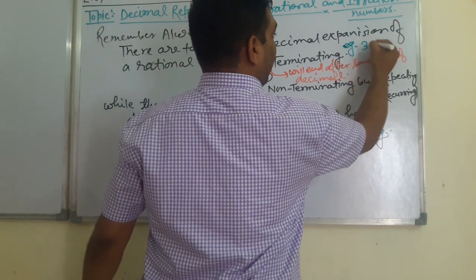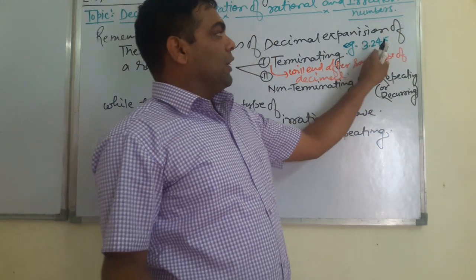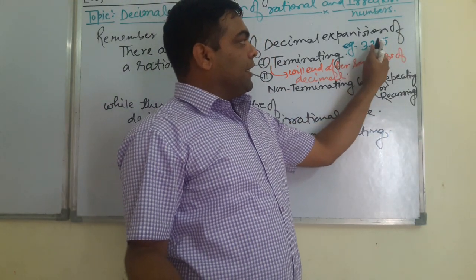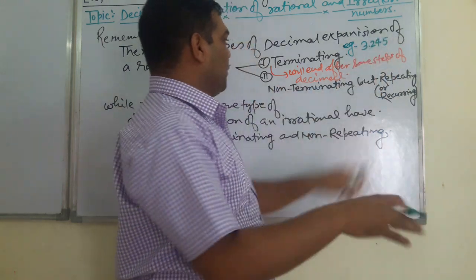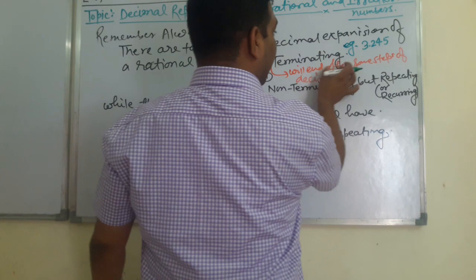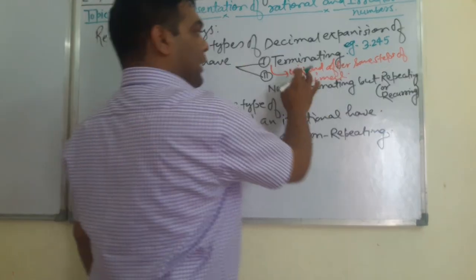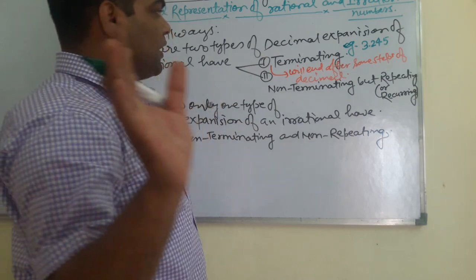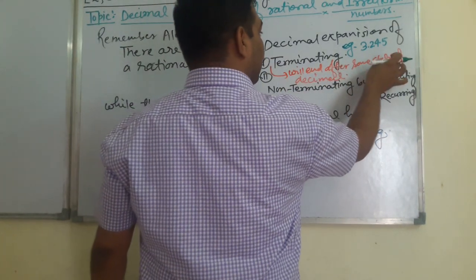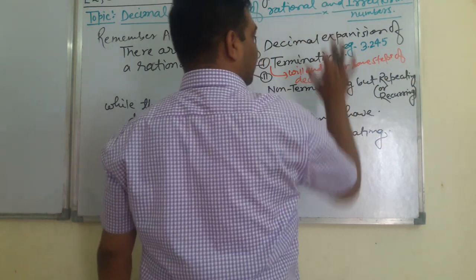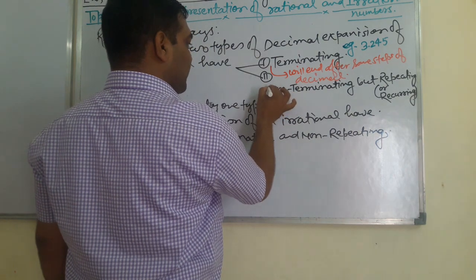look, 3.245. See, after decimal it has 3 digits, 1, 2, 3, and it has finished. So here I am saying it will end after some steps of decimal, or you may say will end after some digits of decimals. Students, now next thing here.